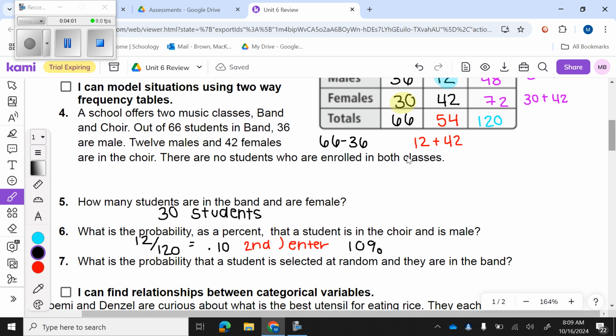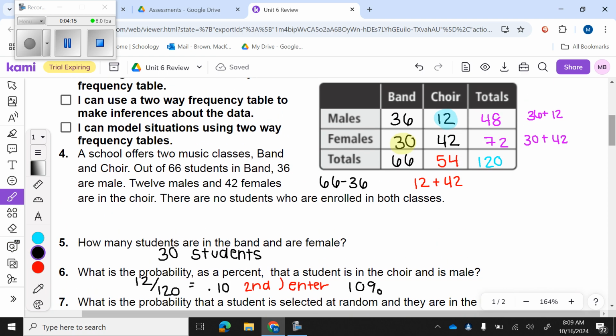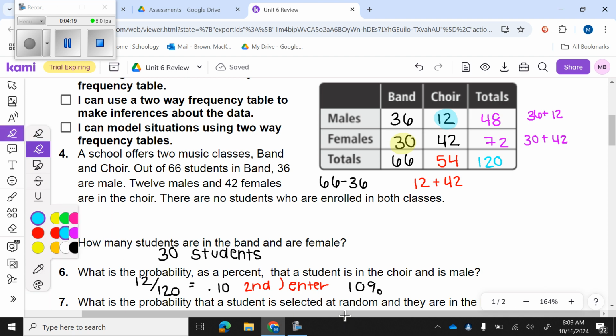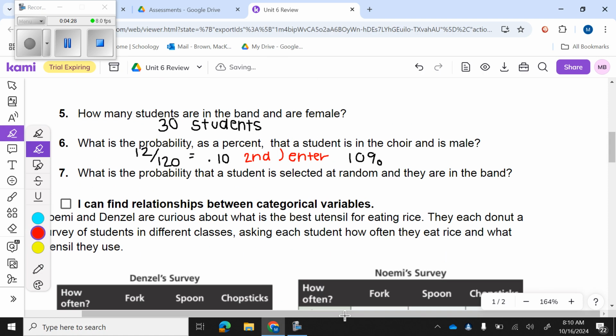All right, number 7. What is the probability that a student is selected at random and they are in the band? Okay, so I need a student that's selected at random and they're in the band. So I need to know how many students are in the band. Well, there's 66 total students in the band because I don't care about male or female at this point. And then there's a total of 120 students. So I'm going to take 66 out of 120.